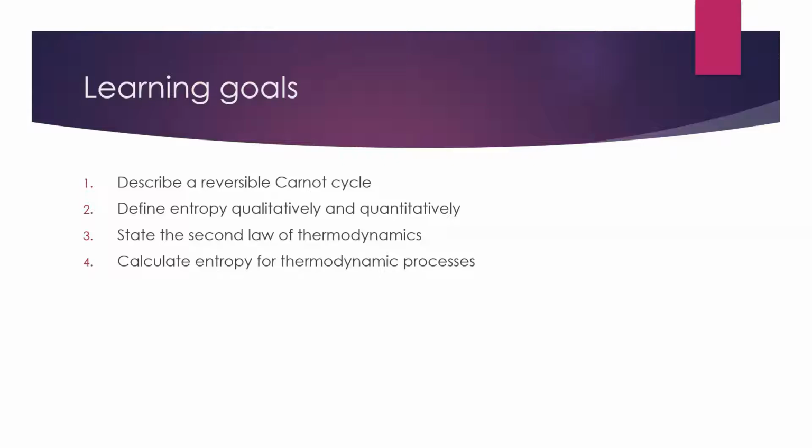In order to do that, we're going to need to employ the second law of thermodynamics, which we'll talk about today. The second law will allow us to differentiate between natural or spontaneous processes that do occur and unnatural or non-spontaneous processes that do not occur. We have to remember that in chemistry, spontaneous doesn't necessarily mean that the process will occur rapidly, but merely that the process is favorable once any energy barriers are overcome.